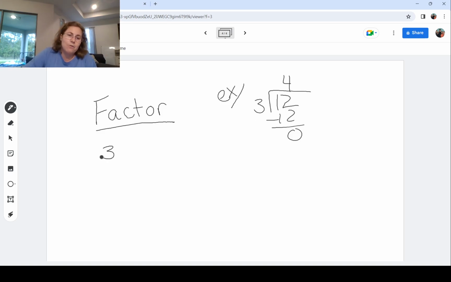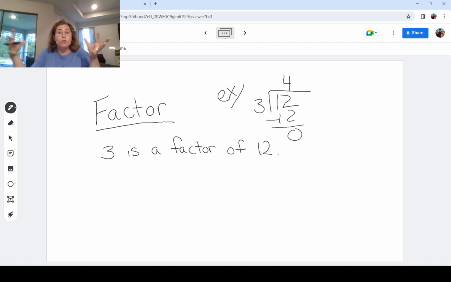And let me write that out. 3 is a factor of 12. That means I can take 3 times some integer and get 12. That's why it's called a factor. Factors are like pieces of a puzzle that when you group them all together, you can get a larger number. So other factors of 12, like if we wanted to list out factors of 12,